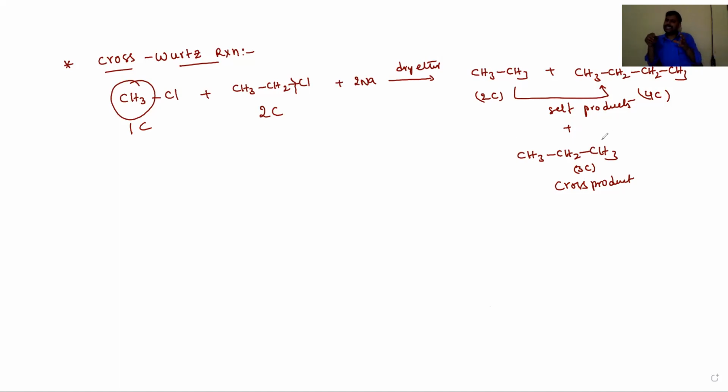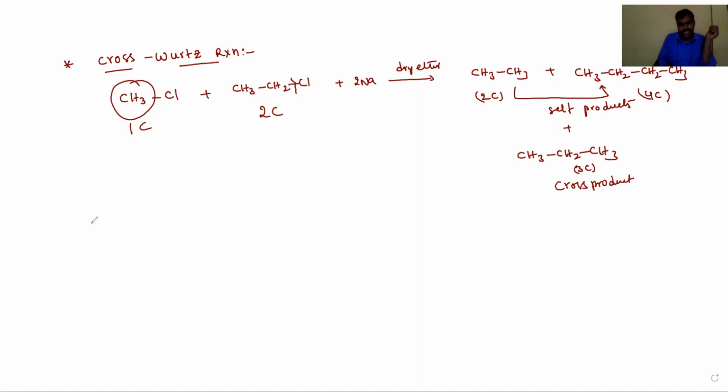So the difference in their molecular mass is very, very small. That's why their boiling point difference is also very small. Then the separation of this mixture of alkanes is very difficult. That's why this cross-Wurtz reaction is not that significant. Okay, dear students, this is about the cross-Wurtz reaction.